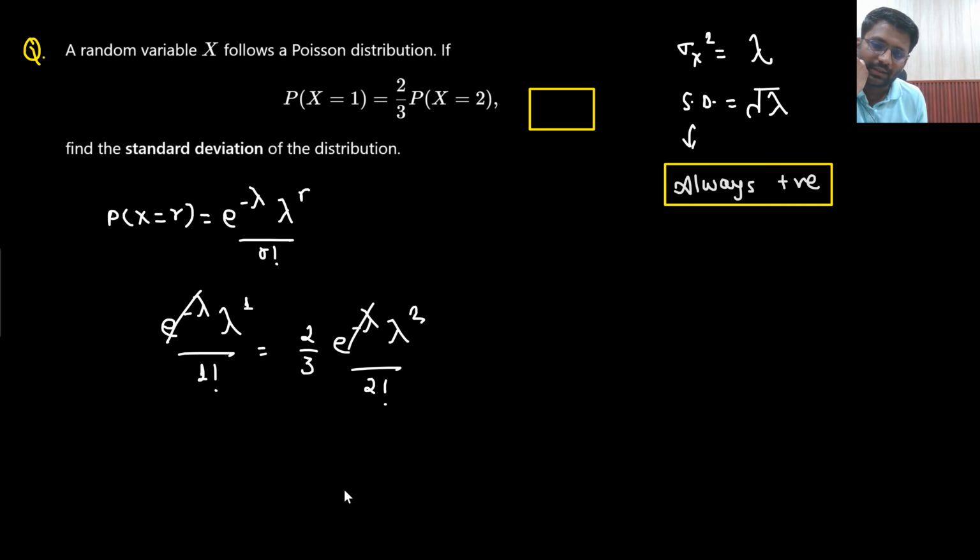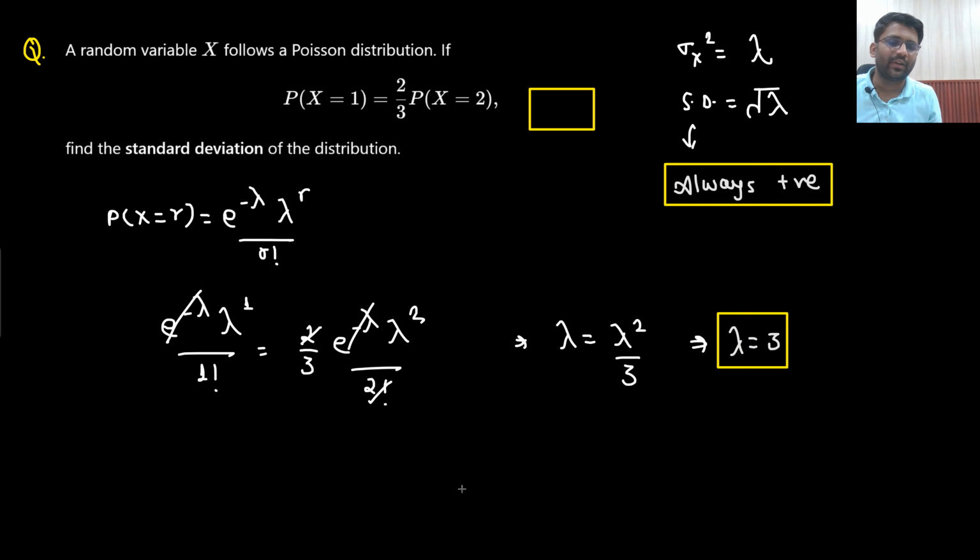So this and this are getting cancelled out, and 2 and 2 are getting cancelled out. So from here lambda equals lambda square by 3. So the value of lambda is coming out to be 3.